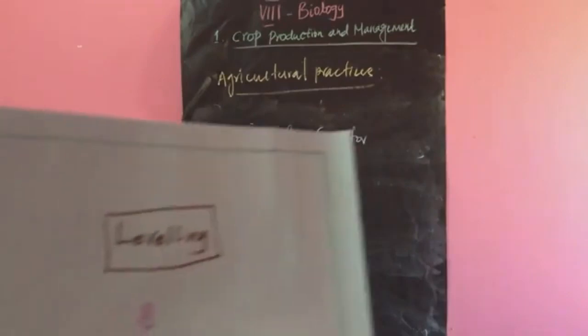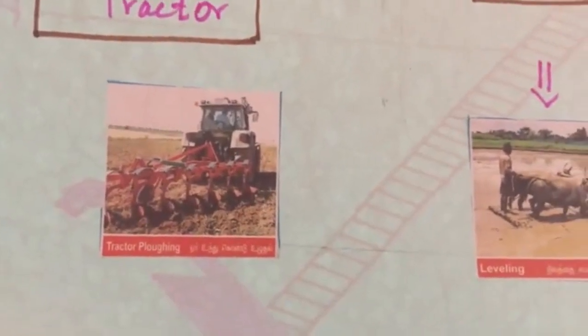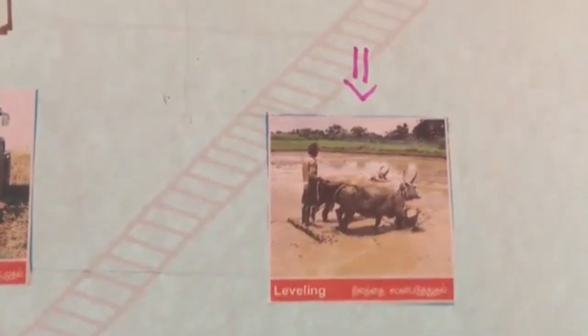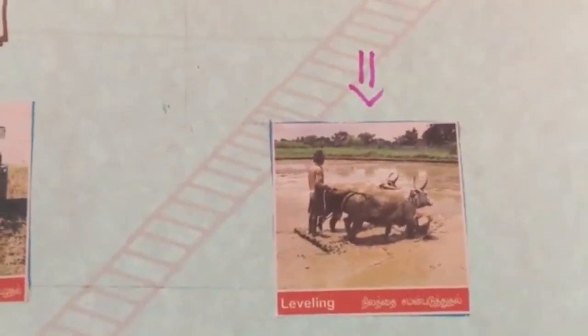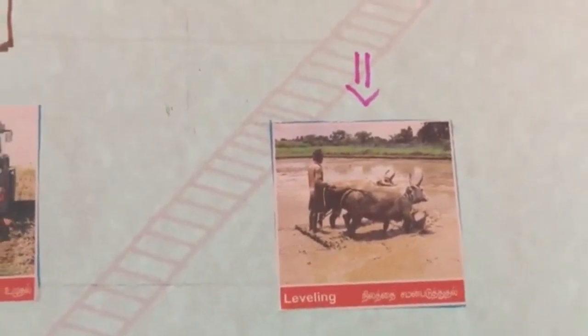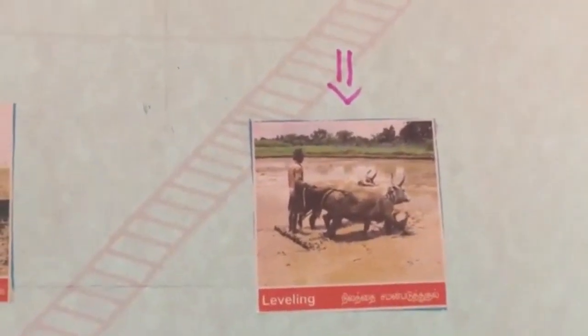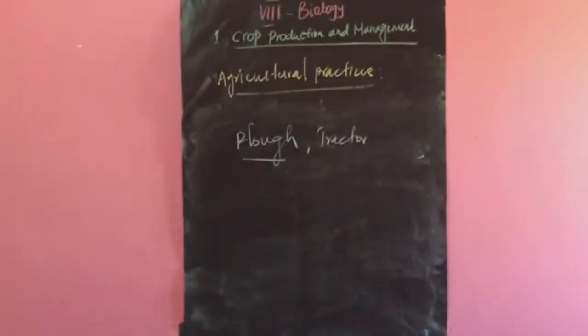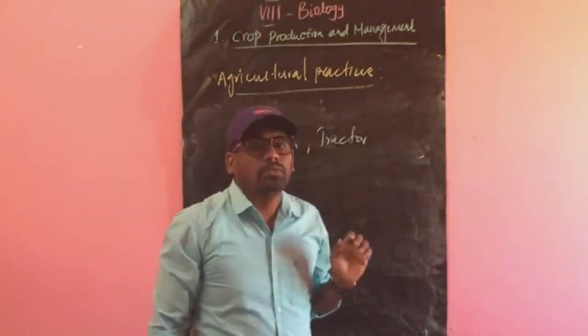Okay, so tractor ploughing is modern. And leveling. What is leveling now? After tilling or ploughing, the soil should be leveled. Then only it helps for the plant's growth.